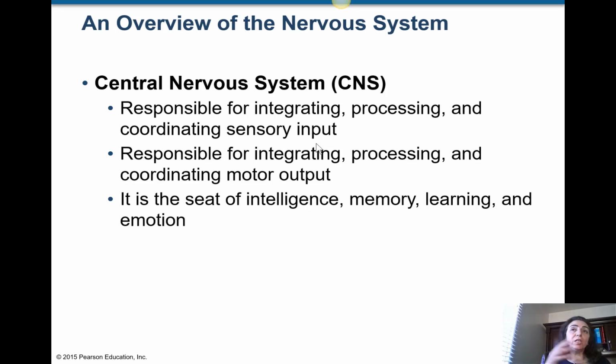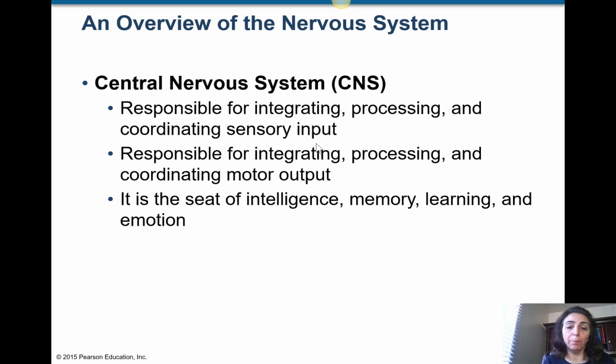So after those sensory information have come into the central nervous system, it processes that, right? It's like the CPU of a computer. You give it the information, it processes that, and it gives you an action, right? That's exactly the same with the body. That's the main model of all the computers, right?